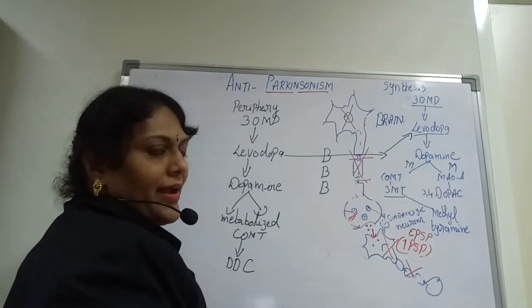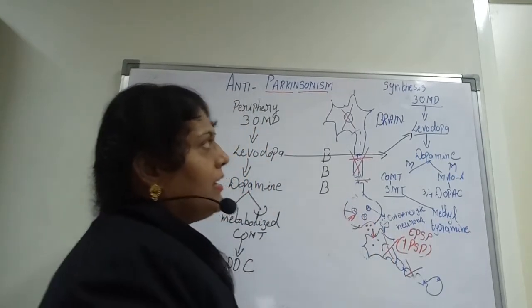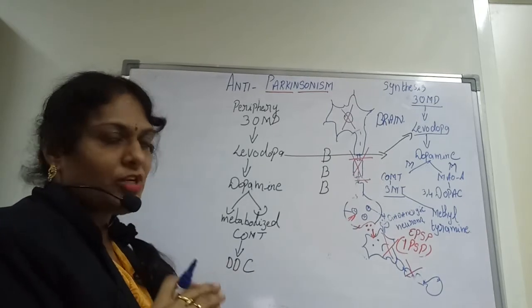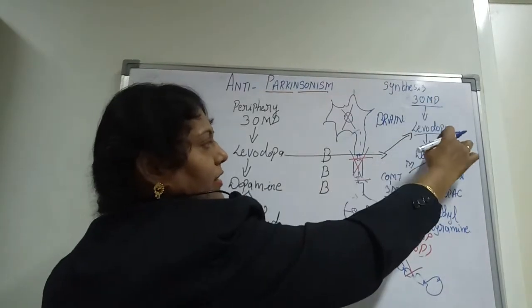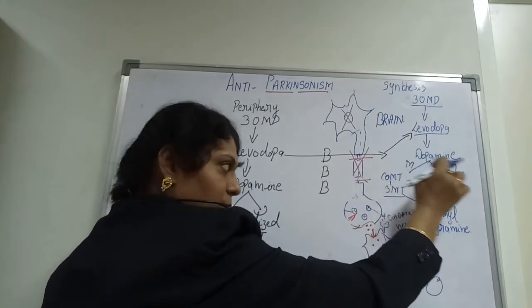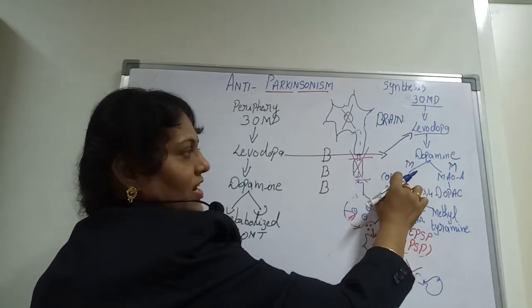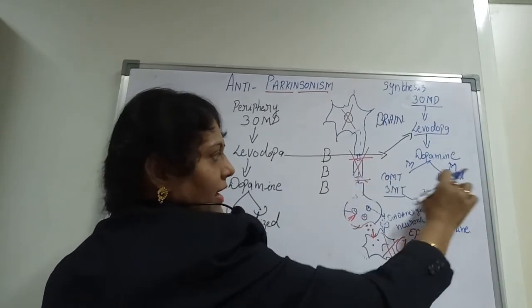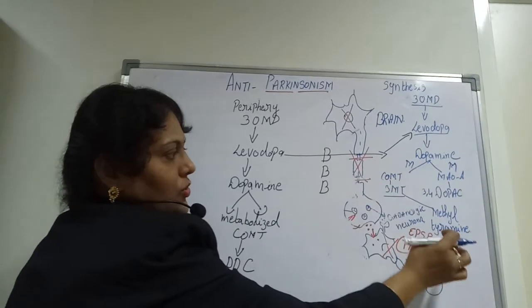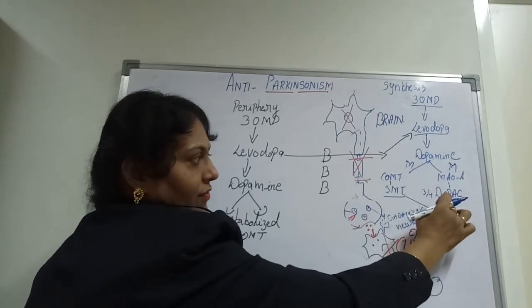So we can see that the synthesis of dopamine in the brain is done within 4 steps: 3-OMD, levodopa, dopamine, which is metabolized by 2 enzymes, COMT and MAOA. COMT converts it into 3-MT, and MAOA converts it into DOPAC,